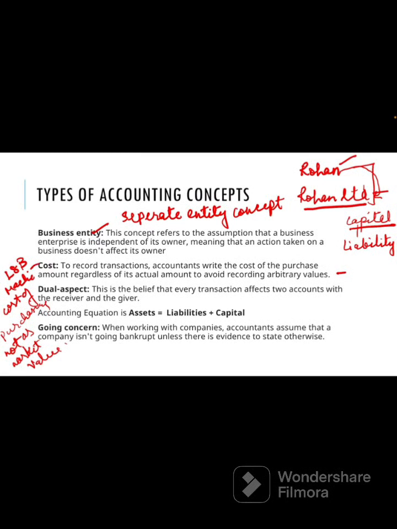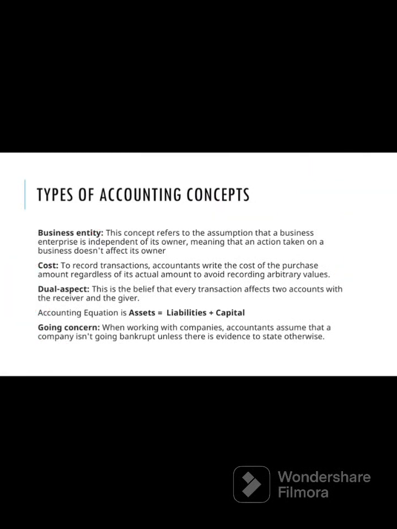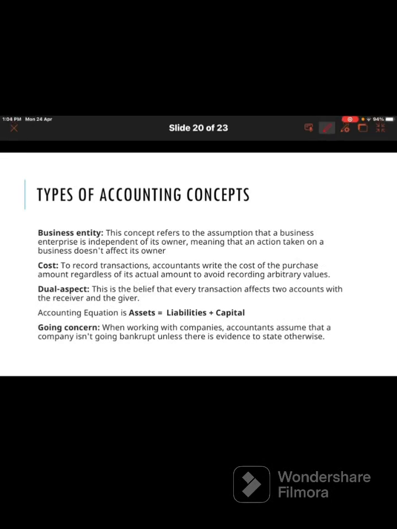Okay, so this is about the accounting cost concept. Next, we'll discuss the dual aspect concept. Okay, it is believed that every transaction affects two accounts, the receiver and the giver, or it simply means every aspect of the transaction will affect either assets, liabilities, or capital. This concept assumes that every transaction has a dual effect. That is, it affects two accounts on their respective opposite sides. Okay. So any transaction you are recording will affect two places.